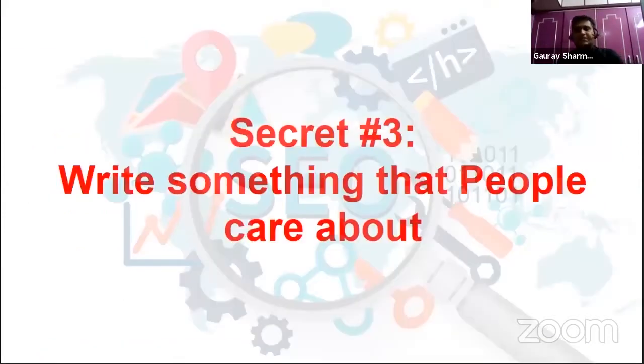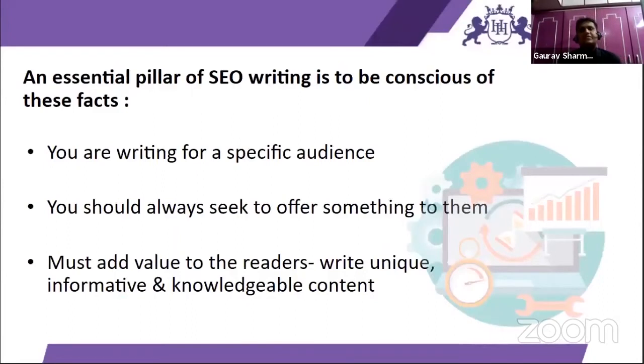Now, secret number 3: write something that people care about. Because in case we have to write things professionally, probably we might have our own interest, and the readers might have some other interest.